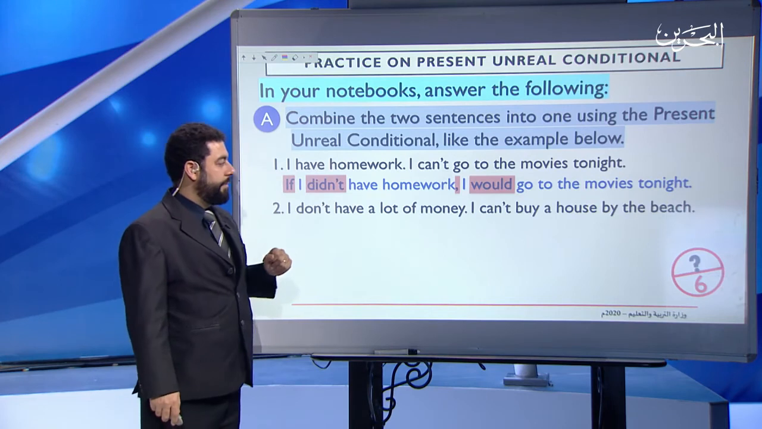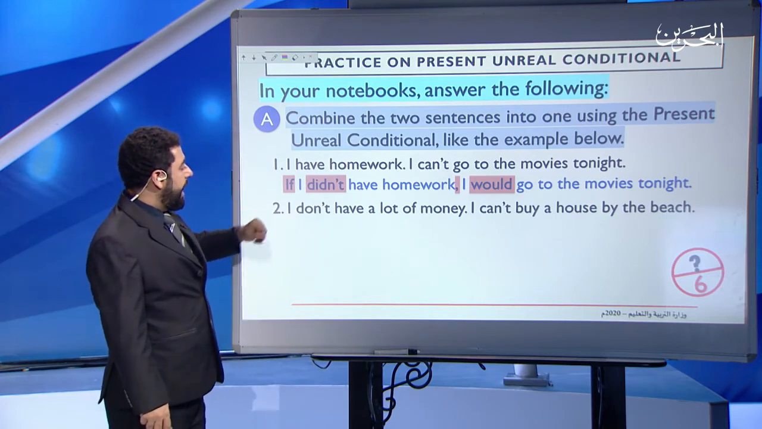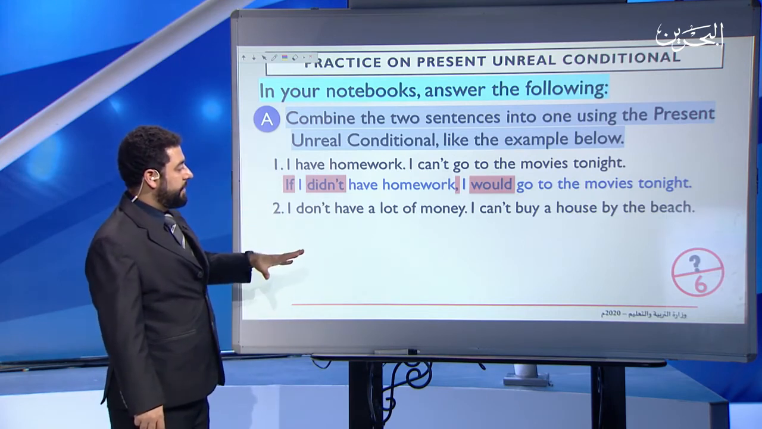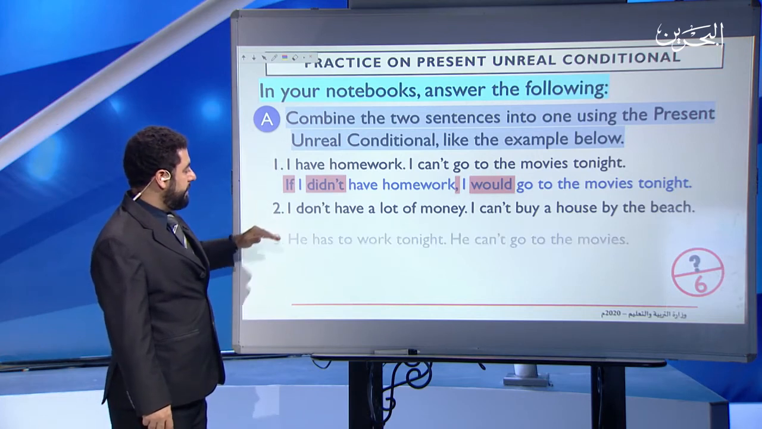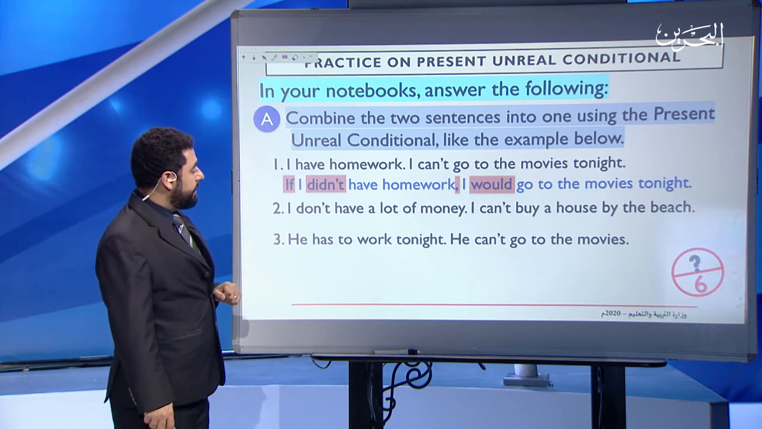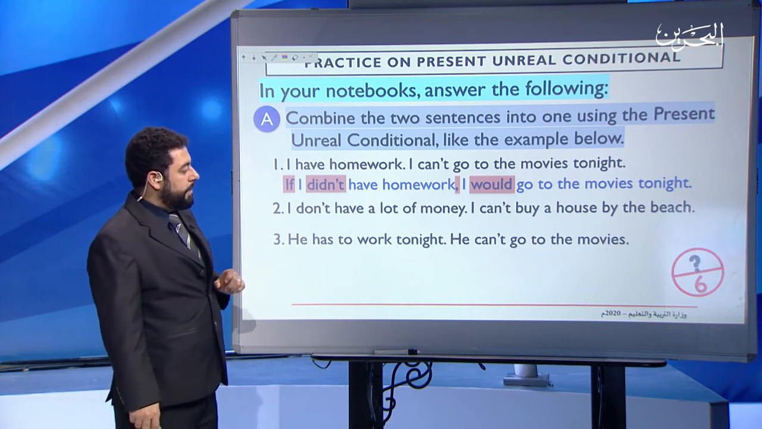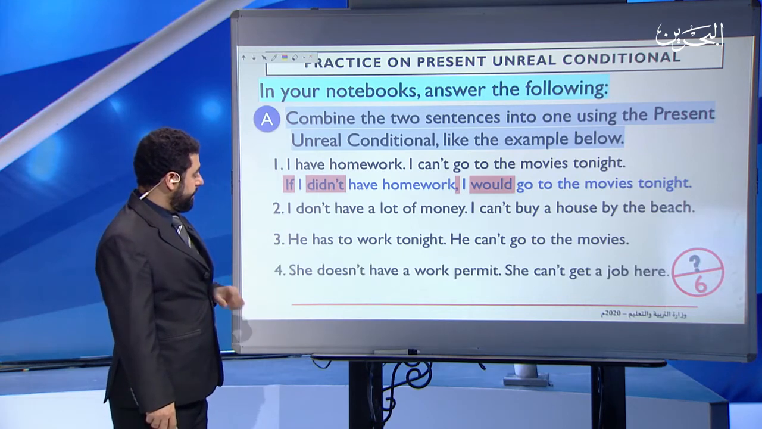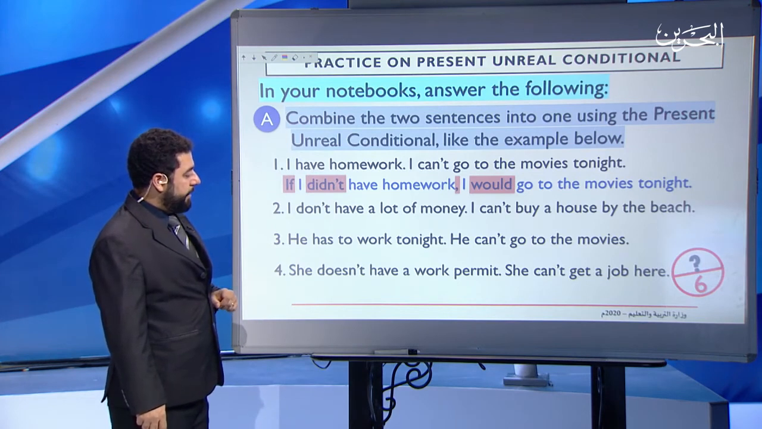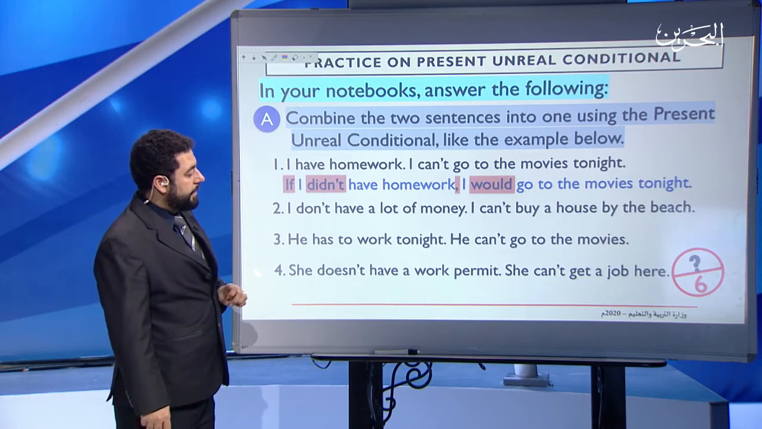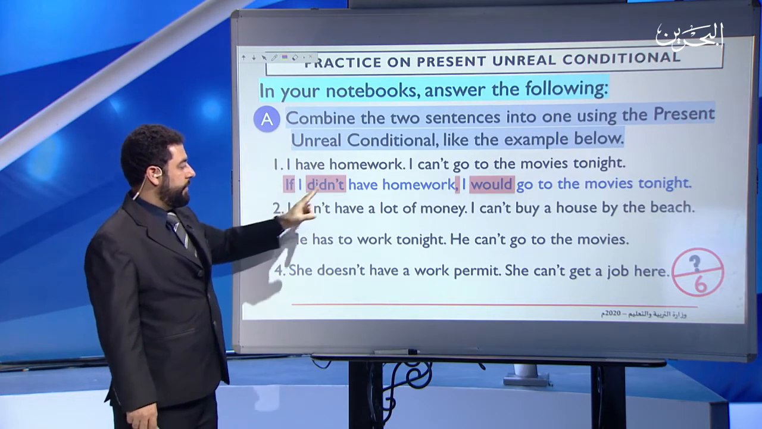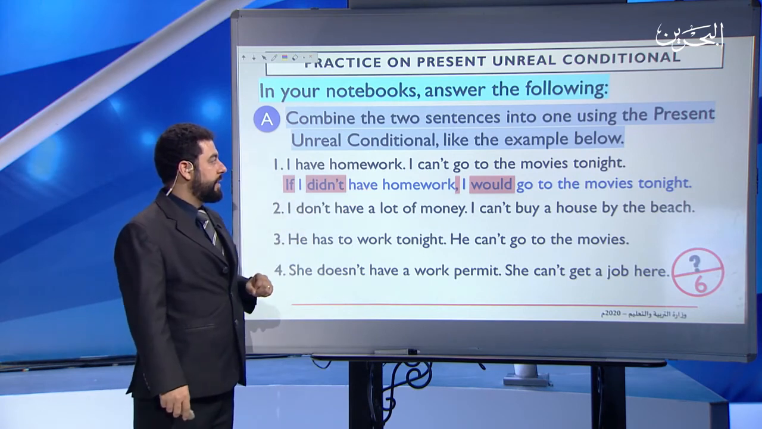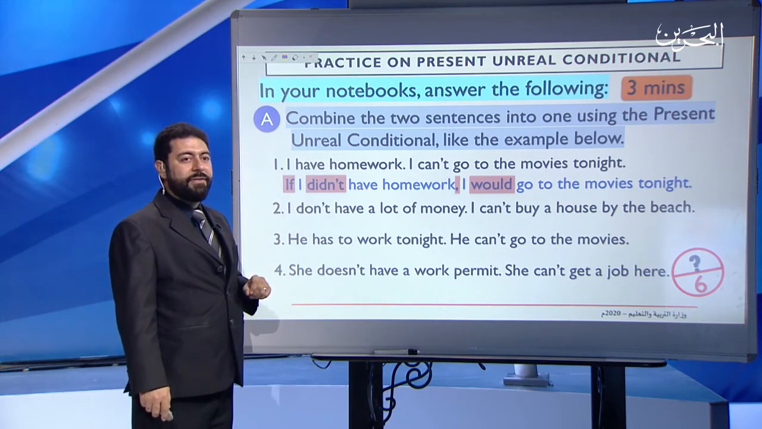Okay, now we have a different one. The question, I don't have a lot of money, full stop. I can't buy a house by the beach. You have to do this. Plus, he has to work tonight, full stop. He can't go to the movies. 4, she doesn't have a work permit, she can't get a job here. You have to do them by combining these two sentences together using the present and real conditional. And you have 3 minutes.